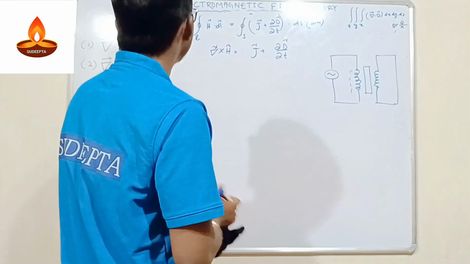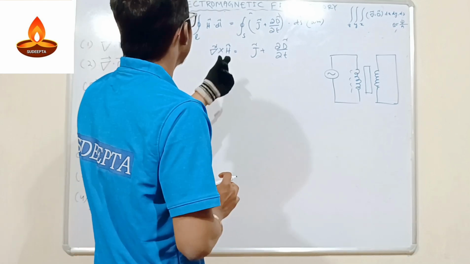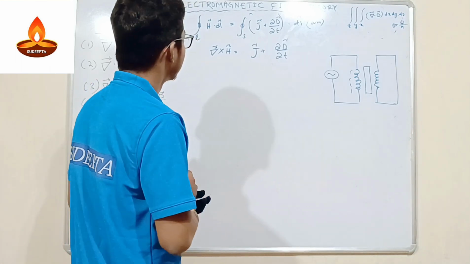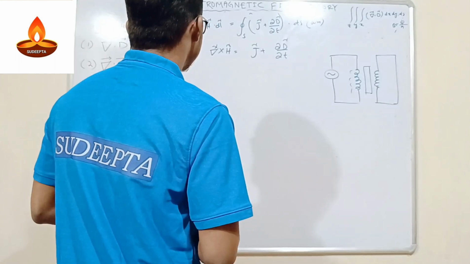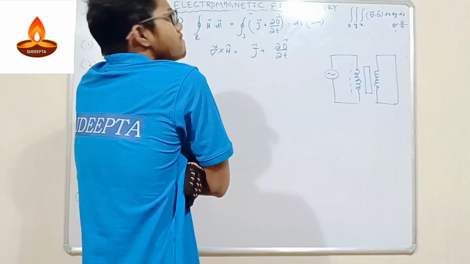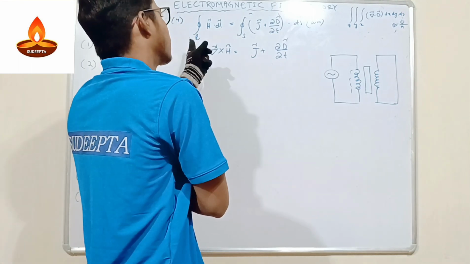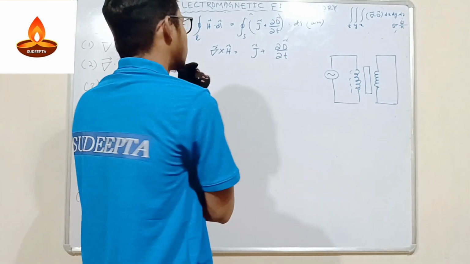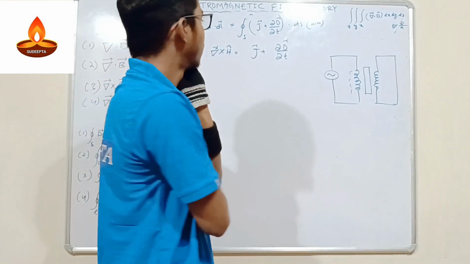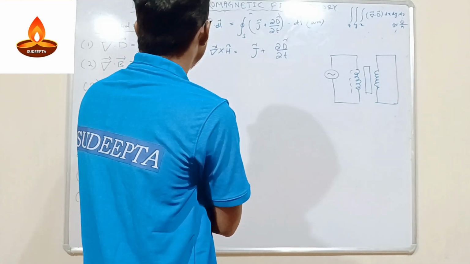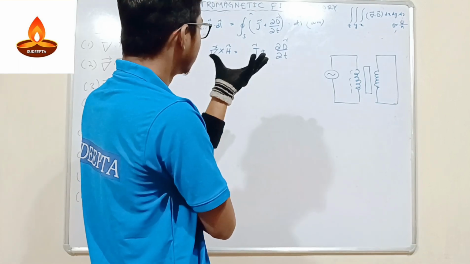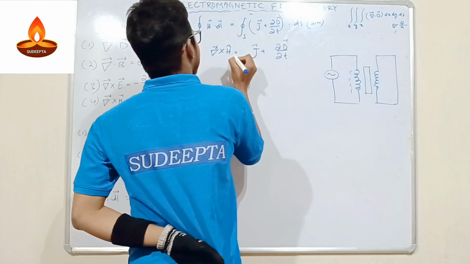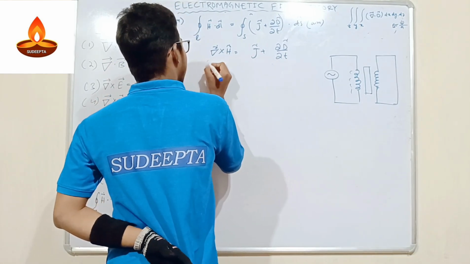So what do we have to do? We have to handle the curl here and convert it into the dl section. Here we have the linear integral, so we first have to convert linear to surface, then surface to the target. So first we take the surface integral on both sides.